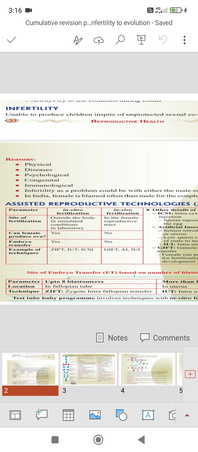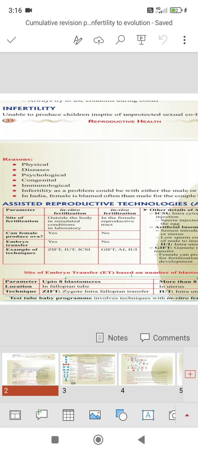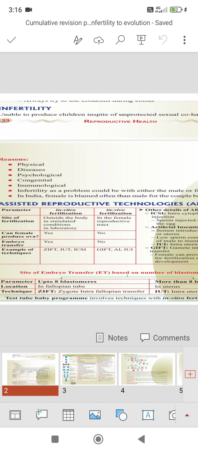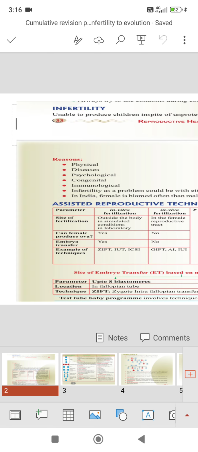Coming to the site of fertilization, in vitro fertilization is outside the female body, not in the reproductive tract of the female. Means it takes place in the laboratory, outside the body, in simulated conditions in a laboratory, right? Coming to in vivo fertilization, it takes place in the female reproductive tract, right?